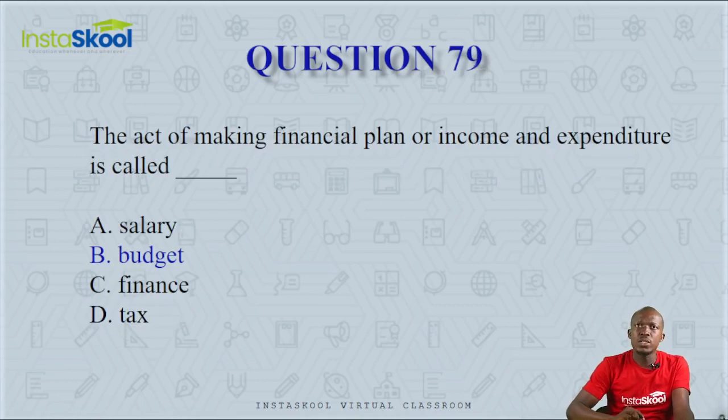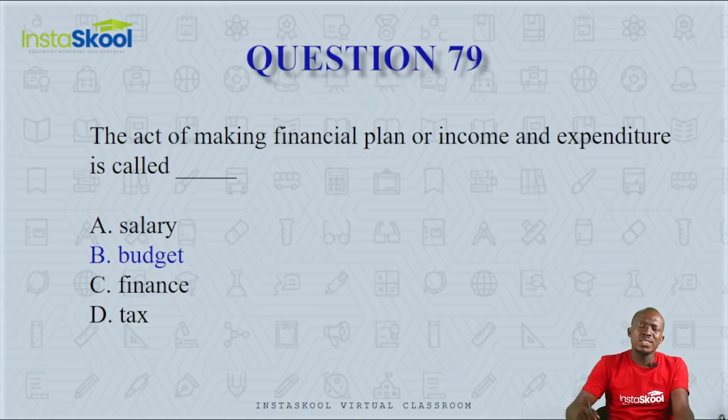Question 79. The act of making financial plan or income and expenditure is called dash. Is it salary, budget, finance, or tax? It's not salary. Salary is a reward for labor, the monthly reward for labor. It's not tax. Tax is an involuntary, unconditional levy by the government on income or property in a state.